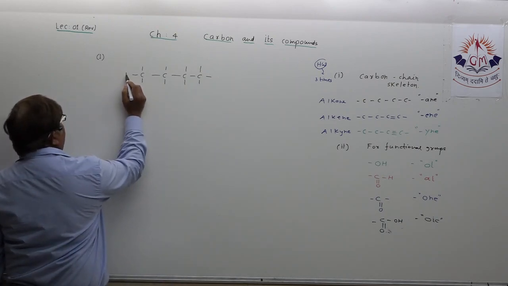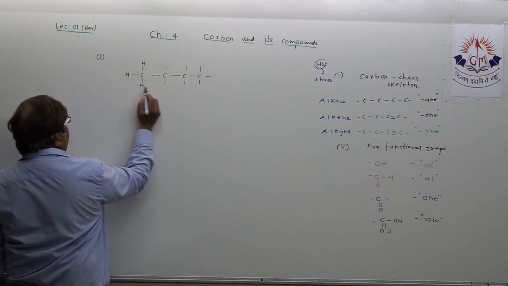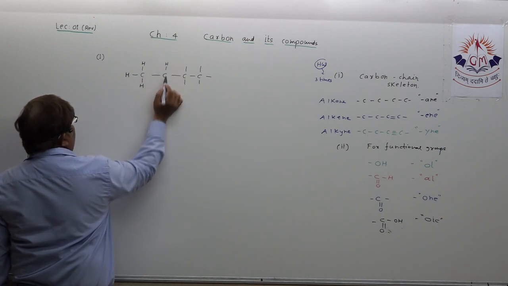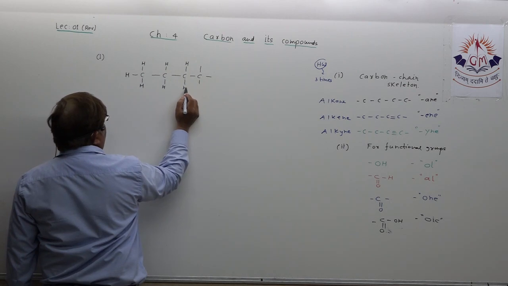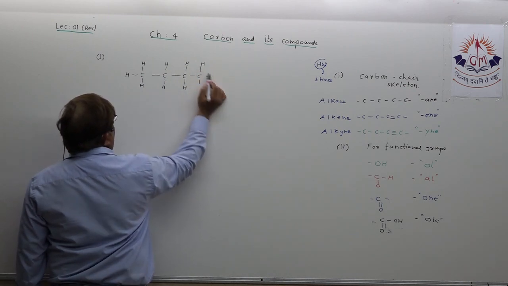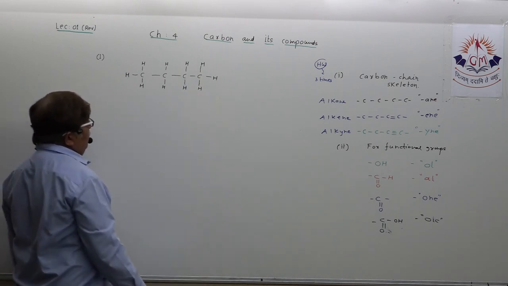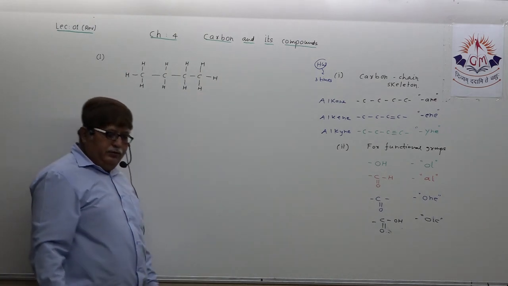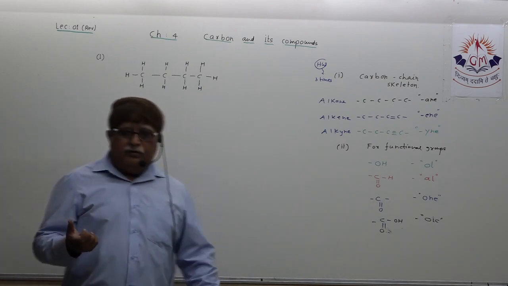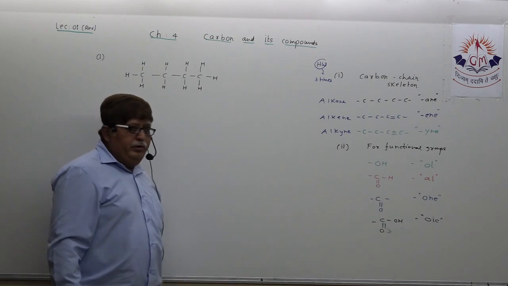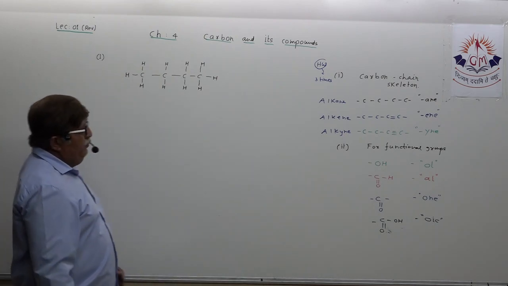Suppose here is H. Okay, you all know, dear student, everywhere you find the carbon valency free, it is to be hydrogen atom. Now, dear student, I'm just giving you a fraction of time to think. Understood? Just verify.